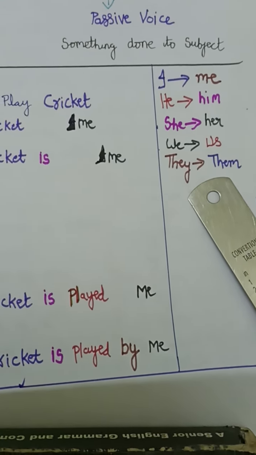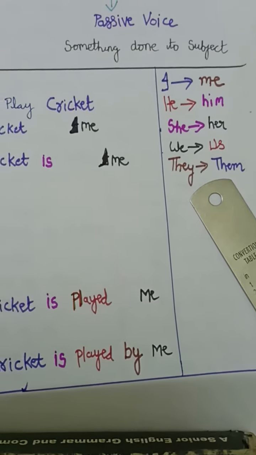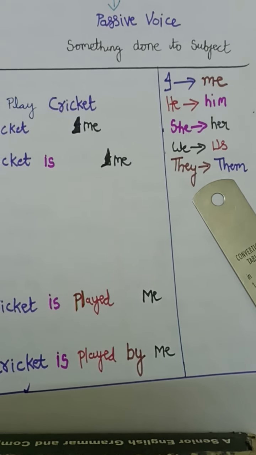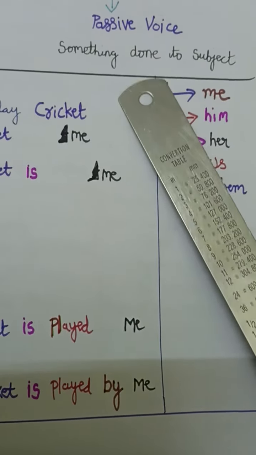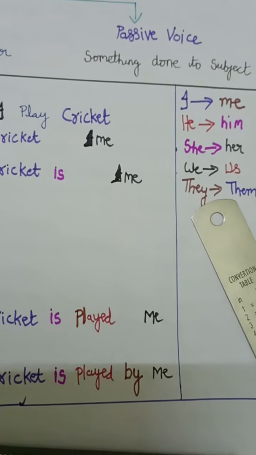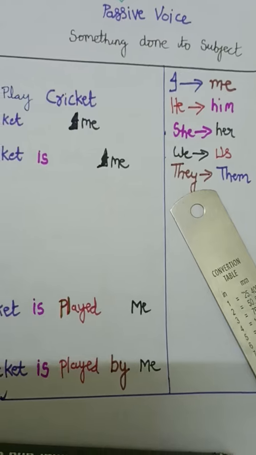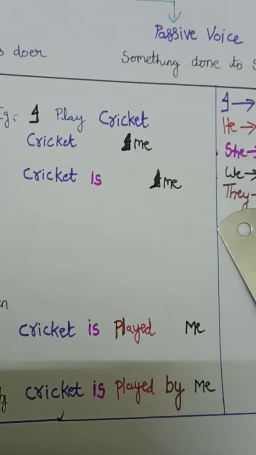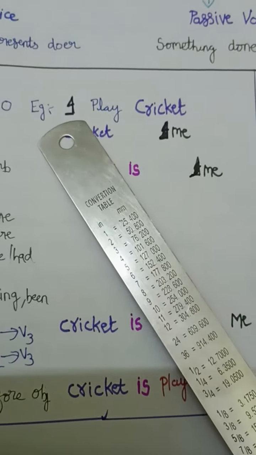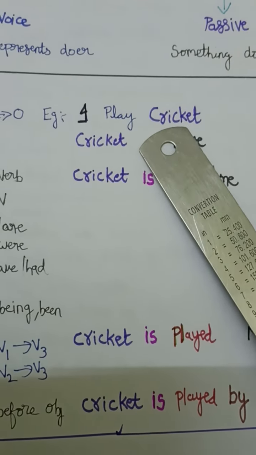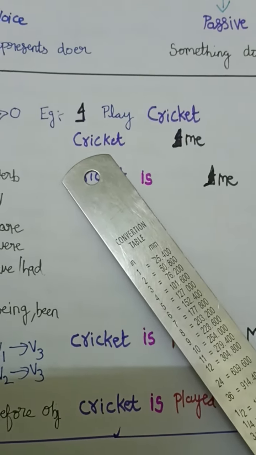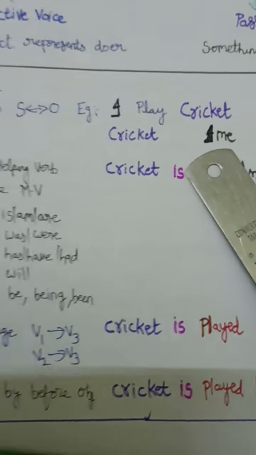If other things are given, like children or a name, they remain as they are. No need to change them. But these five you have to remember, they have to be changed from subject into object or object into subject depending upon the sentence. So here, I is changed into me, and cricket, the object, became the subject.